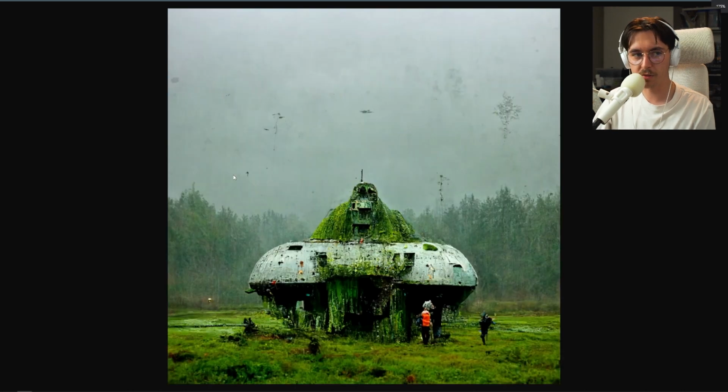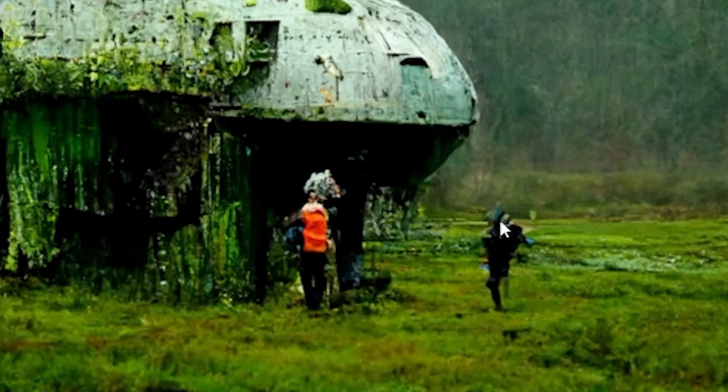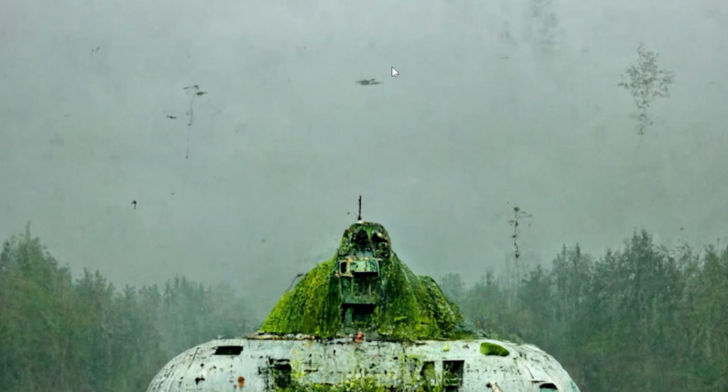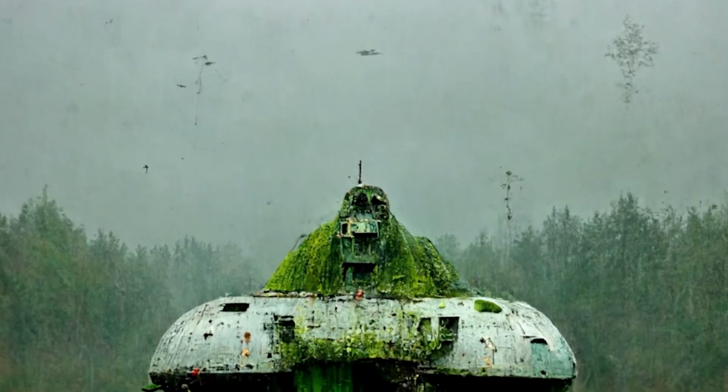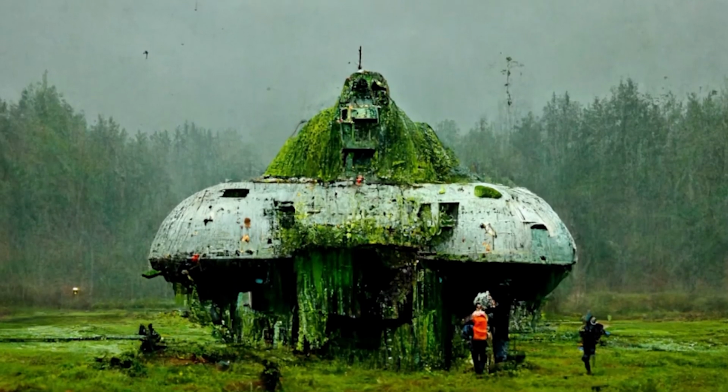So this is the up-resed photo. When you actually zoom in, you can start to see that things just aren't quite right. Like, these are clearly supposed to be people. It has some weird artifacts of like trees kind of floating in the sky. It just adds to it, in my opinion. It looks so cool. This is art made by an intelligent digital being.